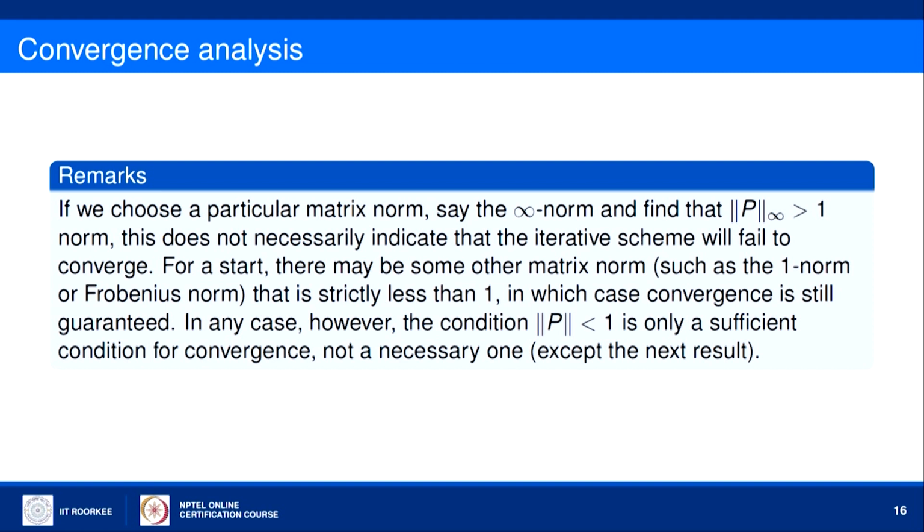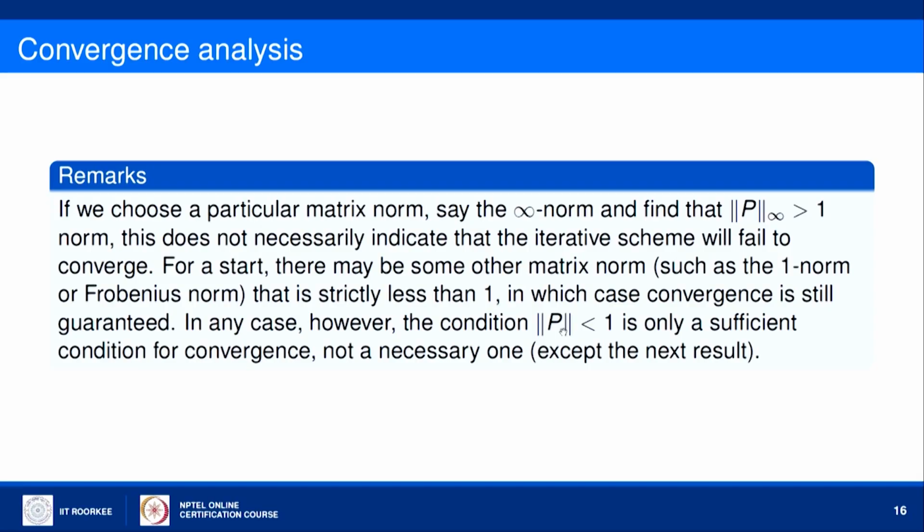And moreover, there may be some other matrix norm such as the 1 norm or Frobenius norm that is strictly less than 1, in which case convergence is still guaranteed. So, if any one norm is less than 1, that will do our job, and then we can guarantee that the iterative scheme will be convergent for any initial solution. So, in any case, the condition that the norm of iteration matrix P is less than 1 is only a sufficient condition for convergence, not a necessary one.